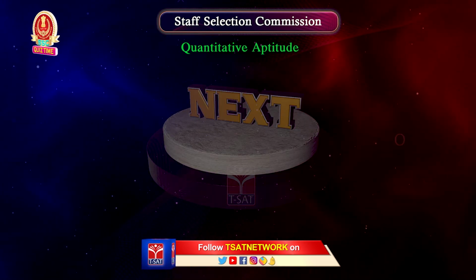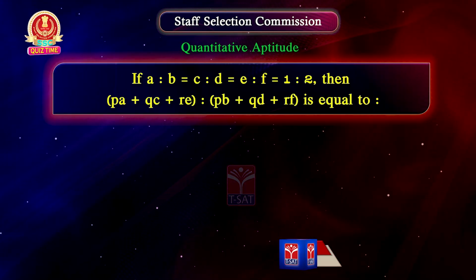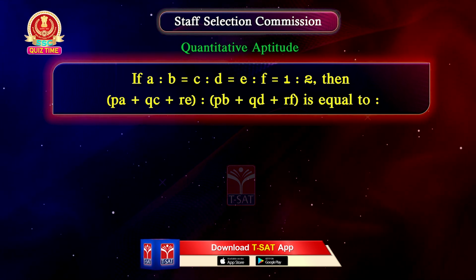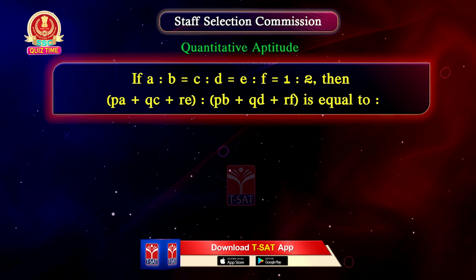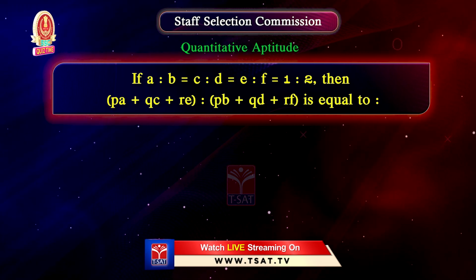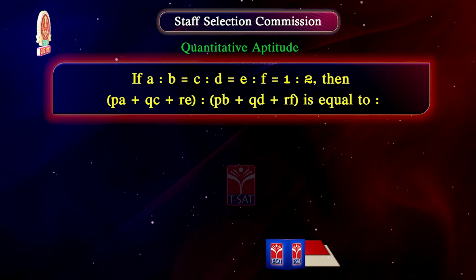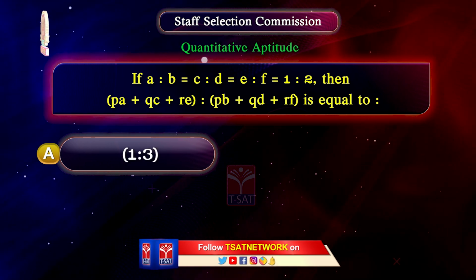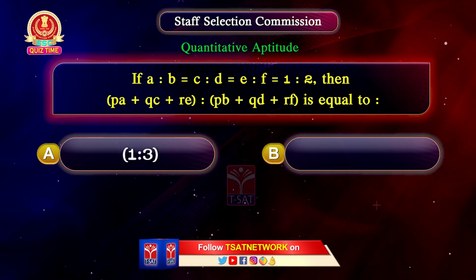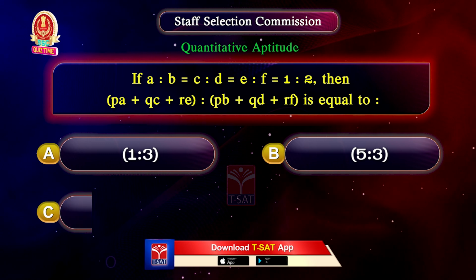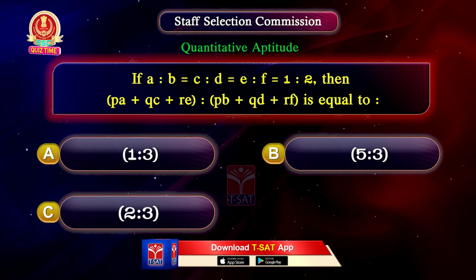Next question. If A is to B equal to C is to D equal to E is to F equal to 1 is to 2, then PA plus QC plus RE is to PB plus QD plus RF is equal to? Option A, 1 is to 3. Option B, 5 is to 3. Option C, 2 is to 3.